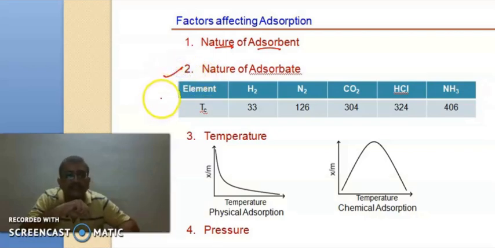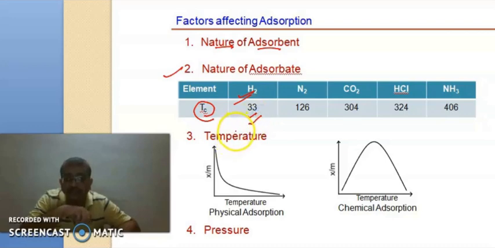Second, it is the nature of the adsorbate. We have seen that easily liquefiable gases can be easily adsorbed. The liquefiability can be measured in terms of critical temperatures. The critical temperature for hydrogen is very low, about 33 Kelvin, that is approximately minus 240 degrees Celsius. So it is very low and almost the lowest for any gas.